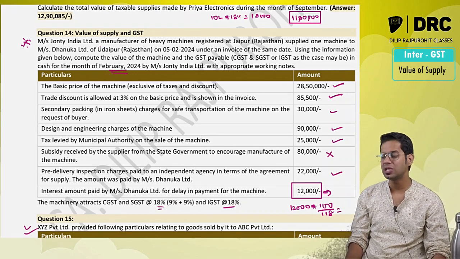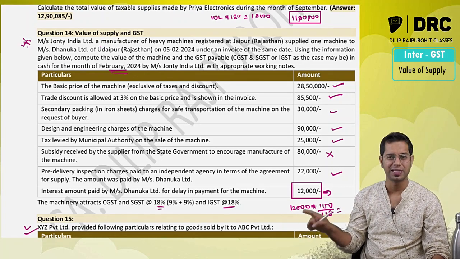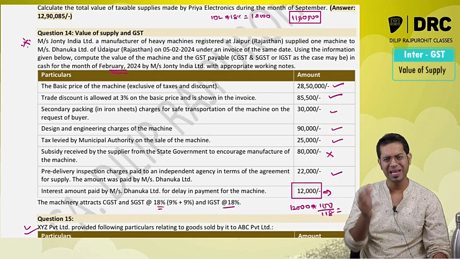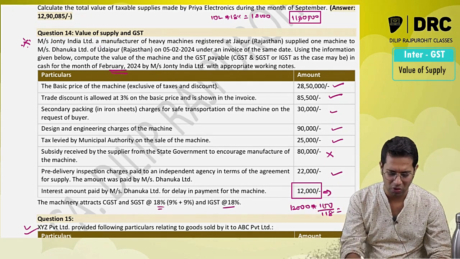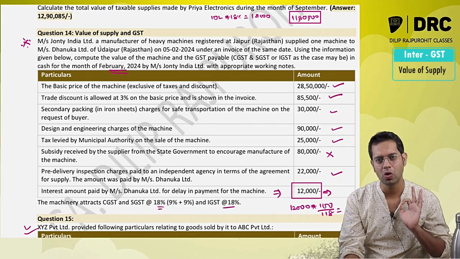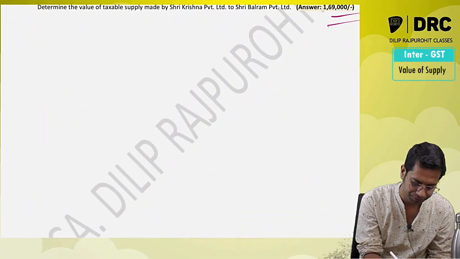Sir, but the question is silent, they have not given it. You can write a note, but because they have given the tax rate, always reduce the amount and write a note. See, obviously, when the question is not clear, you always have the liberty of writing a note on that particular point. Now, how do I answer this, sir?